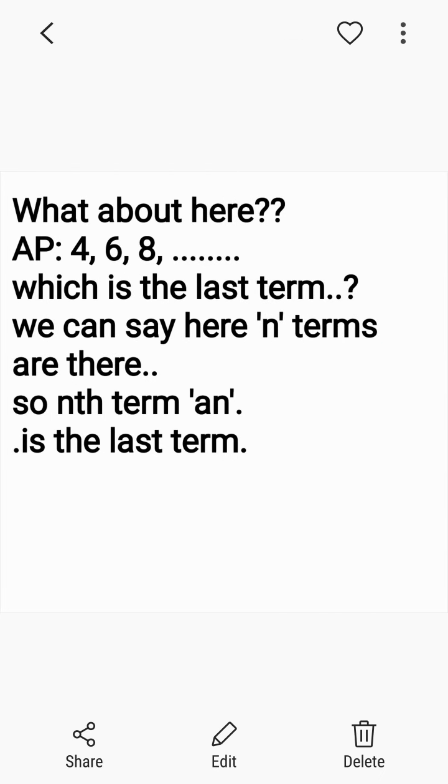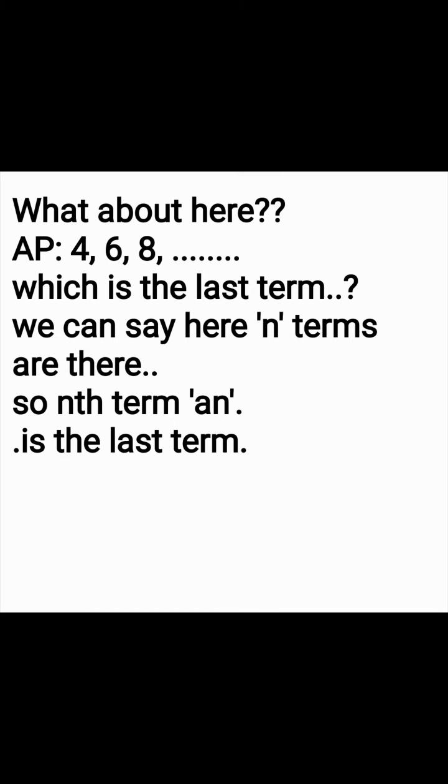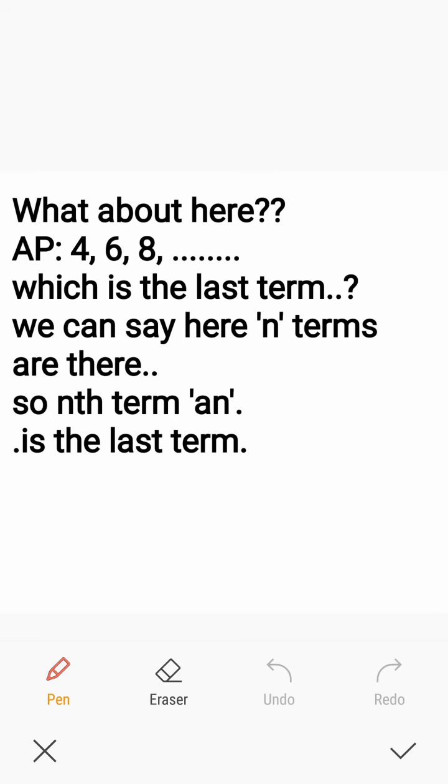If it is so, in the case of finite AP, we are able to write first term, second term, last term and all. And what about here? This is a case of infinite AP. AP is 4, 6, 8, etc. Which is the last term? First term is 4, common difference is 2, but which is the last term of the AP? We can say here n terms are there. See, if there are 5 terms, fifth term will be the last term. If there are 6 terms, sixth term will be the last term. If there are 10 terms in an AP, 10th term will be the last term.